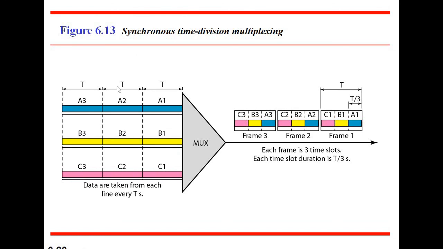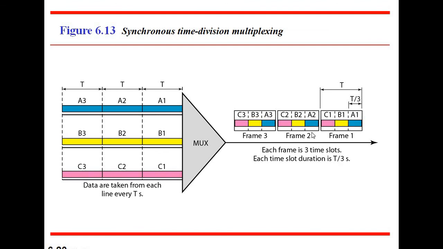So here these are A3, A2, A1, B3, B2, B1, C3, C2, C1. The data is taken from each line every few milliseconds or seconds. And this is the multiplexer, which combines the total data and then produces one output. Each frame is 3 time slots. Each time slot duration is T3 seconds.